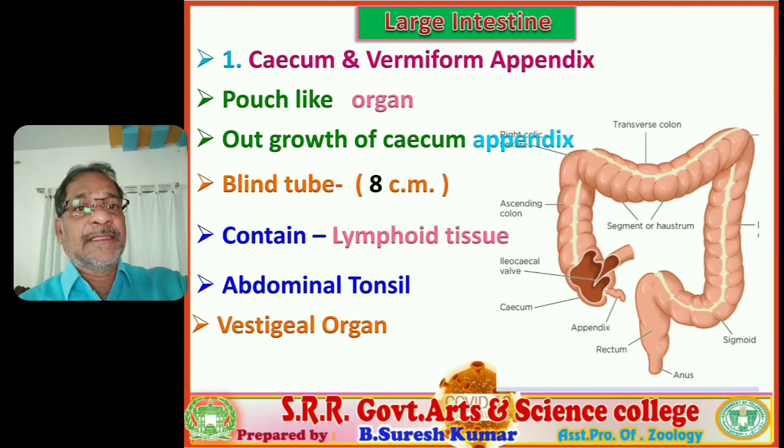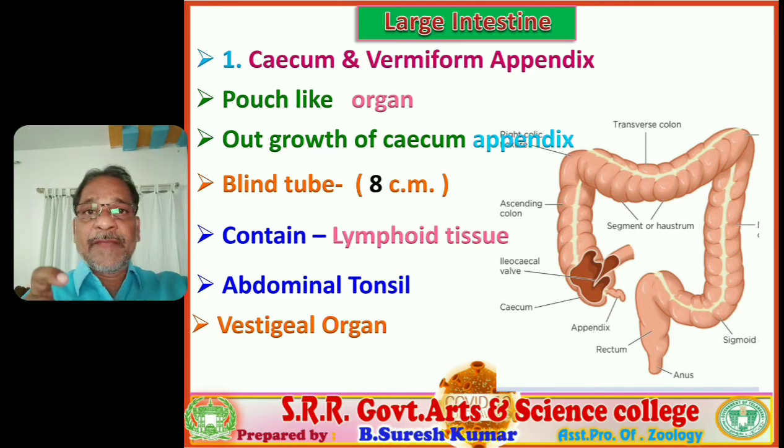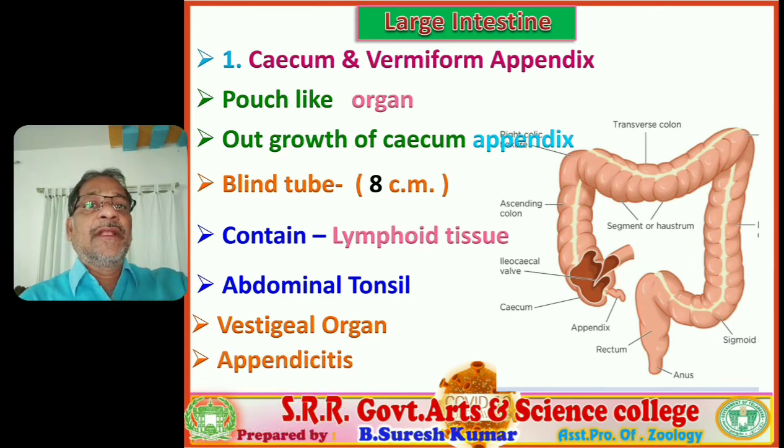But in us, the appendix is a vestigial organ. Vermiform, like a worm. Vermi means worm. It apparently looks like a worm, like a tube. Hence, it is called vermiform appendix. Generally, it is in a closed condition.